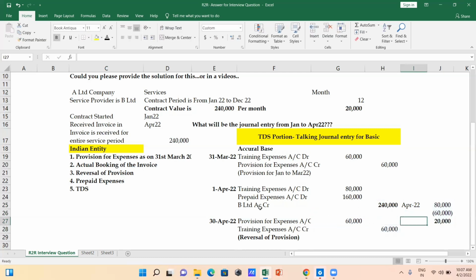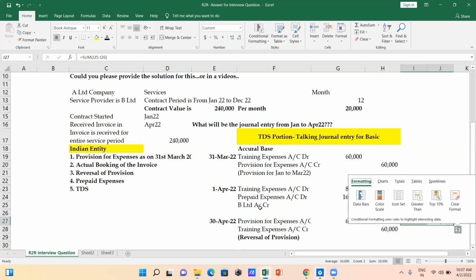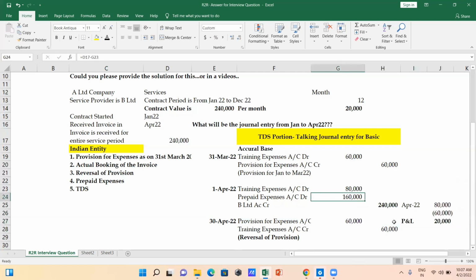In the April P&L, you are able to see the actual for April is 20,000 as period to date, that's the PTD expense. And this is related to the actual expenses pertaining to April.